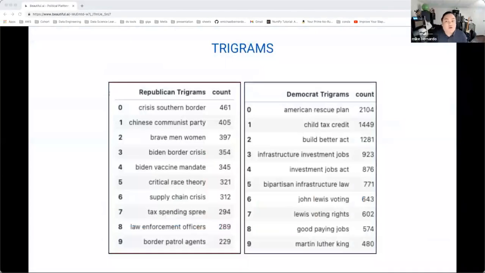Finally, I created some trigrams from the entire corpus, modeling them separately for Democrats and Republicans to get separate lists. They're often used in natural language processing to perform statistical analysis, and in our case, to decipher possible topics. The two lists shed more light on what the two parties are focused on, and we see that the negative compound scores for the GOP reflected that these topics are mostly bad stuff, fear-mongering, et cetera. On the other hand, the Democrats are all about the laws and policies that are about helping the American people and their needs.